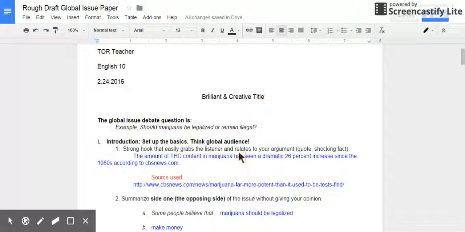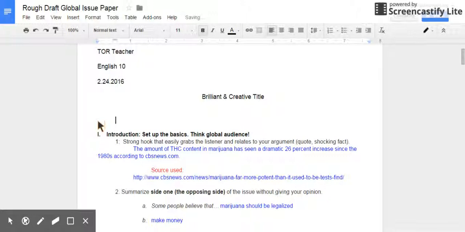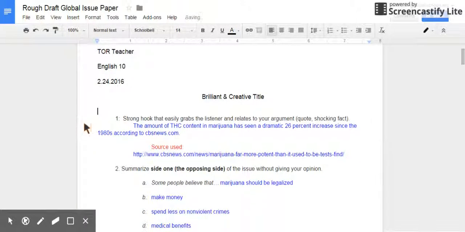So the next step, what we're going to be doing is we're going to actually start writing our introduction paragraph. So in order to do that, again, we're really just going to need the blue font. I'm going to do this step by step. So I want you to kind of follow along with me here. So I'm going to backspace and get rid of the introduction.